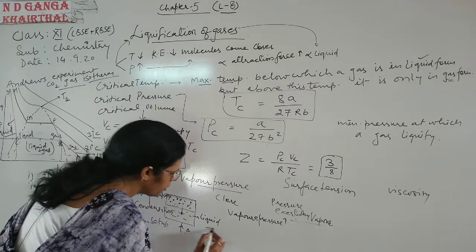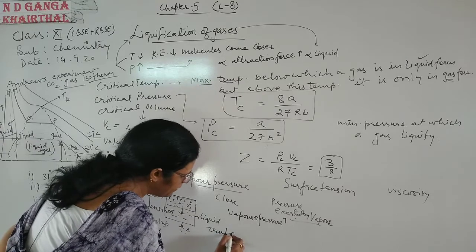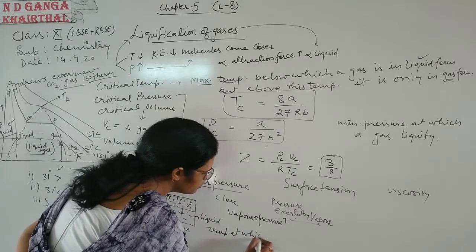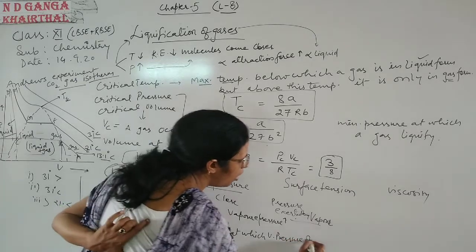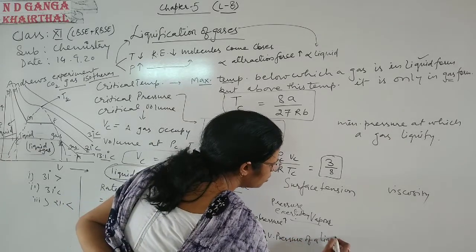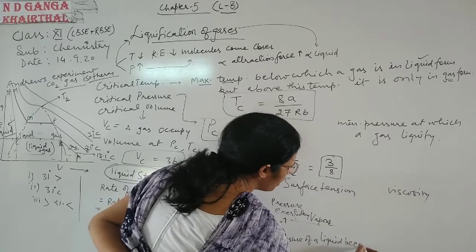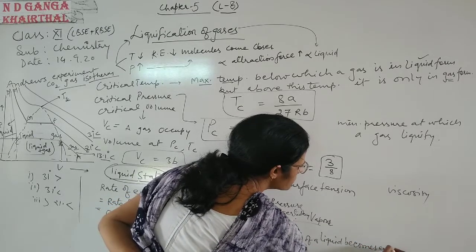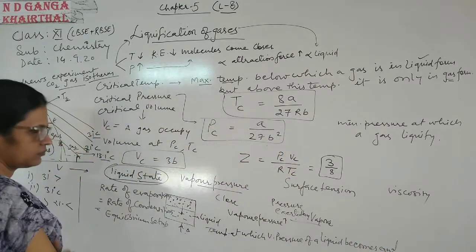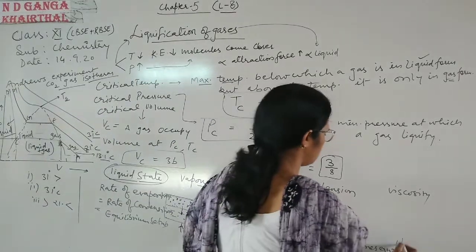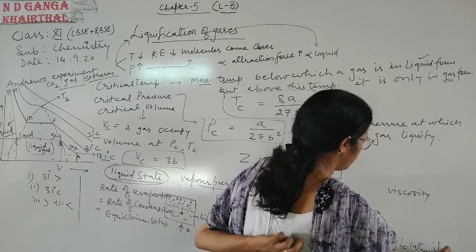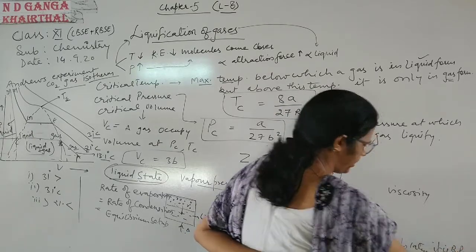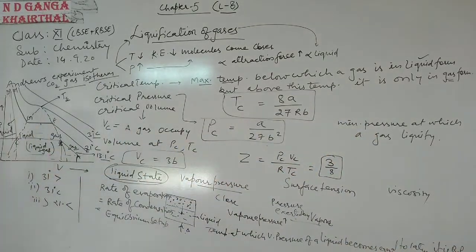And the temperature at which the vapor pressure of a liquid becomes equal to 1 atmosphere is the boiling point of that liquid.